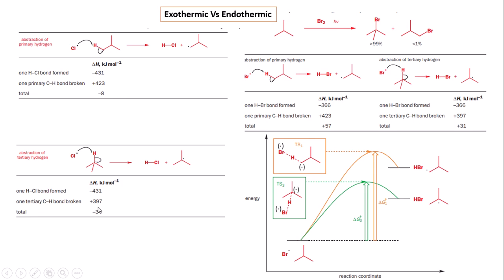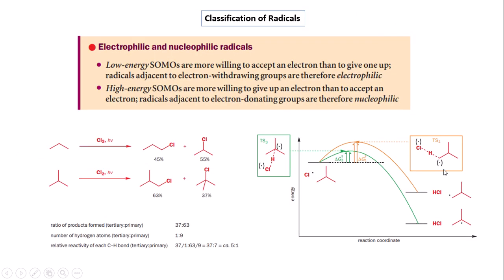But according to the Hammond postulate, the transition state is more like the reactant compared to the product. So the primary halogenation occurs more preferably compared to the 3 degree halogenation.